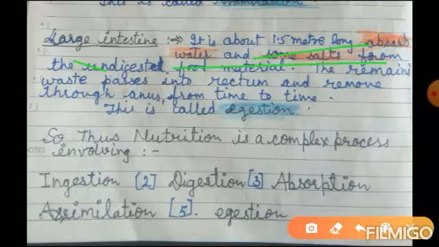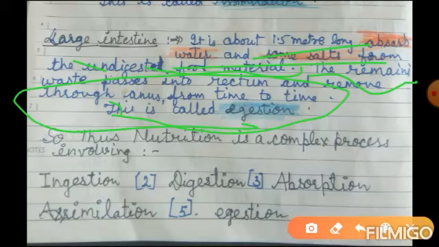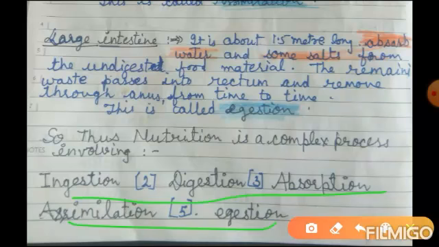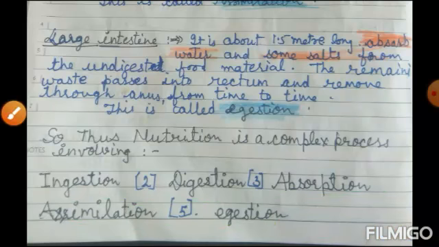Water is absorbed from undigested food material. The remaining waste passes into the rectum and is removed through the anus from time to time. This process is called egestion. So, thus nutrition is a complex process involving ingestion, digestion, absorption, assimilation, and egestion.